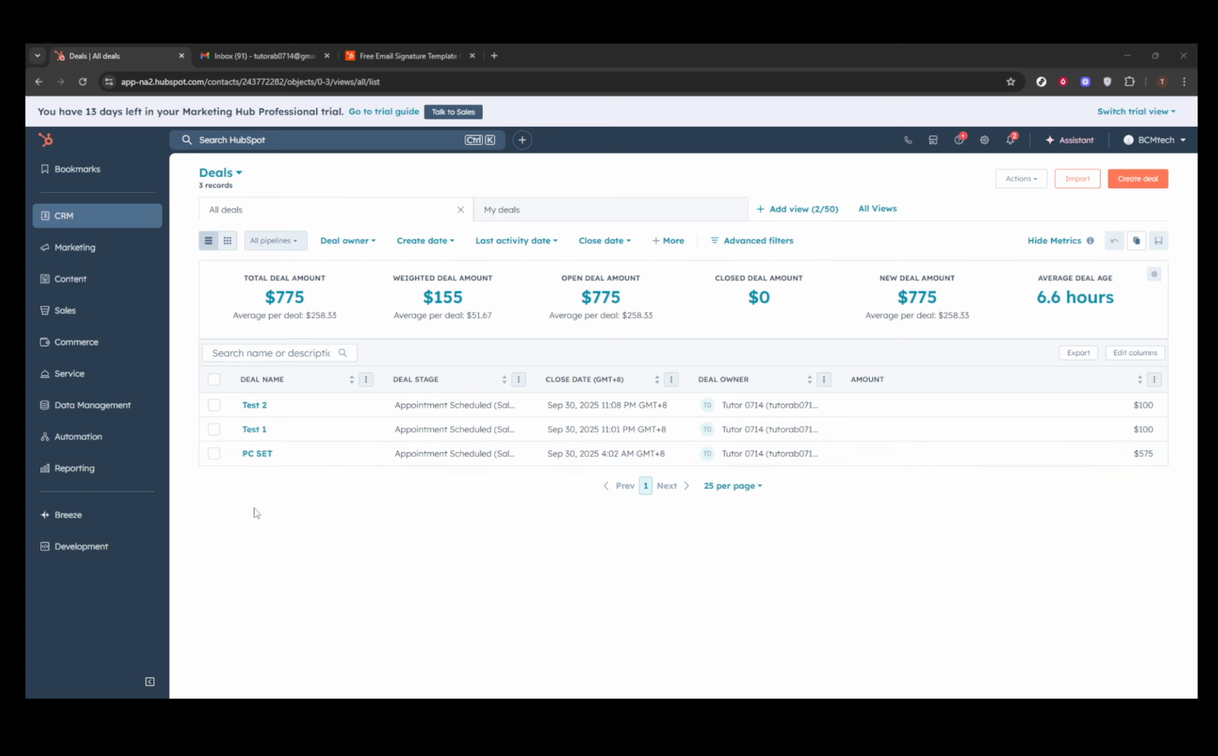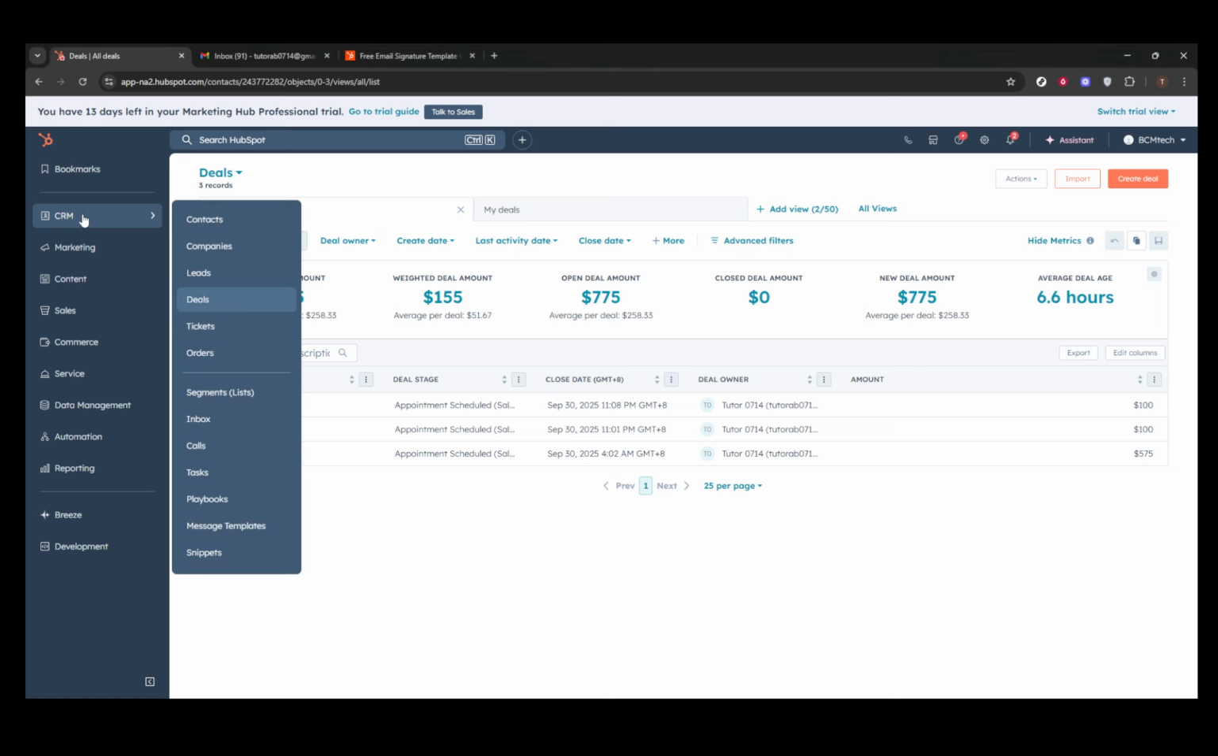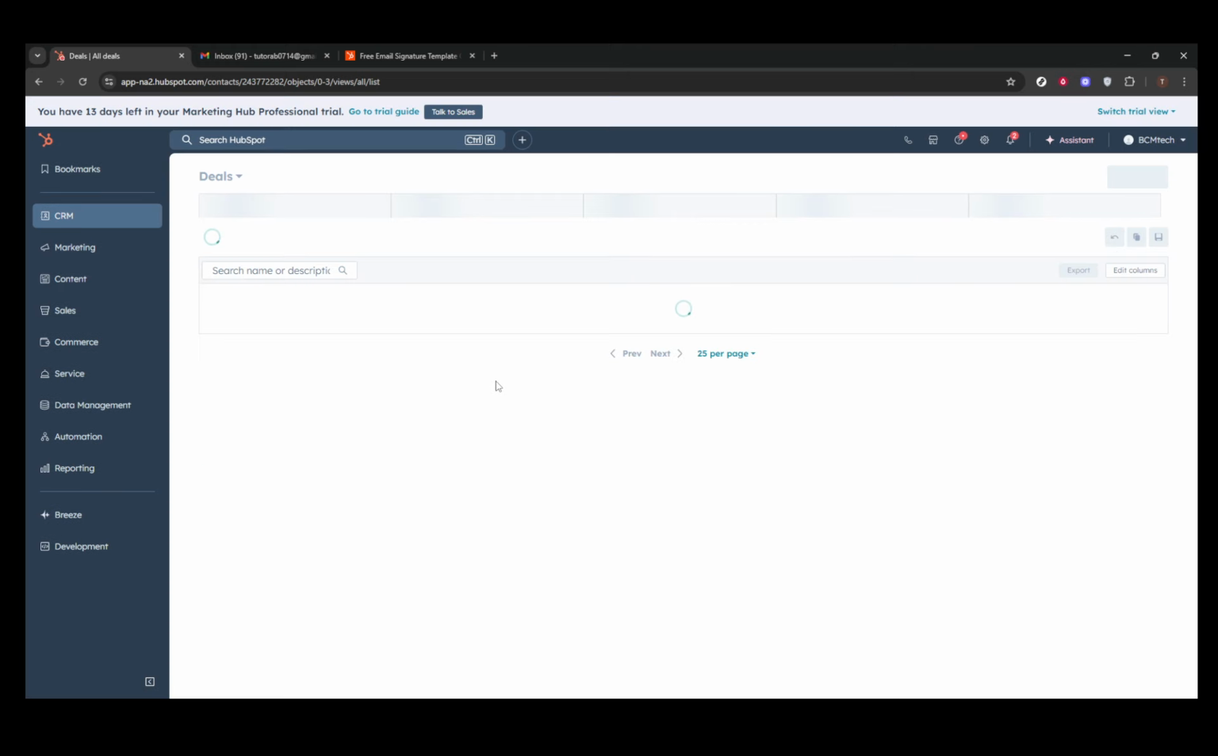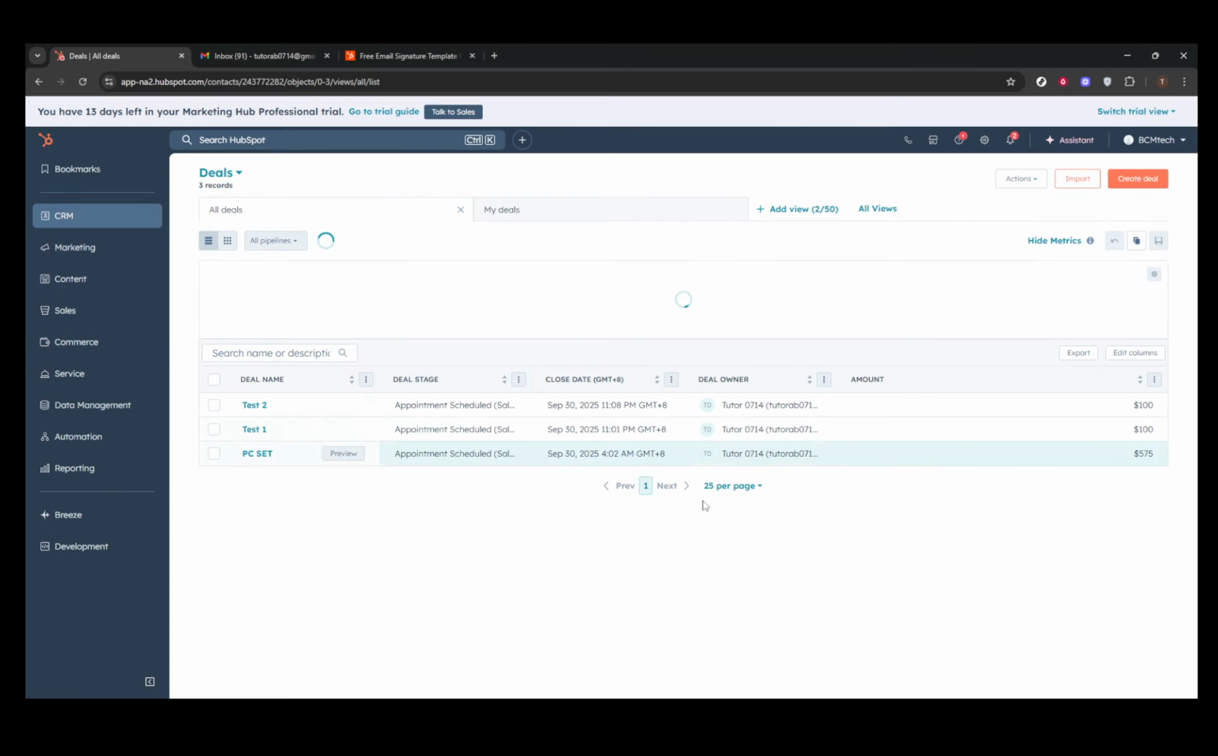Begin by navigating to the CRM and then click on Deals. You might also find this under Sales and then Deals, depending on your setup. Once you're in the Deals section, you'll notice a Create Deal button located at the upper right corner of the screen. Clicking this button will initiate the process.